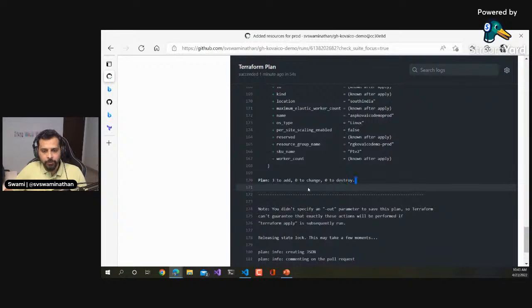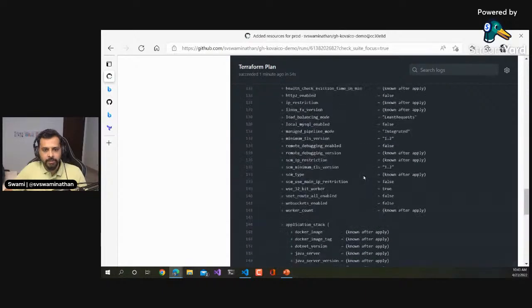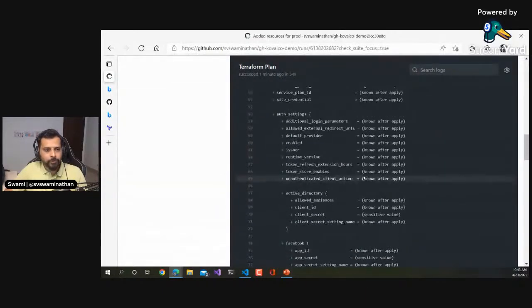So in the end, the summary would look like this: plan 3 to add, 0 to change, and 0 to destroy, right? So this is how you can check these statuses, right? But what if we want to push the status into the comment as a comment in the PR itself, right? Now, if you go back to the PR,